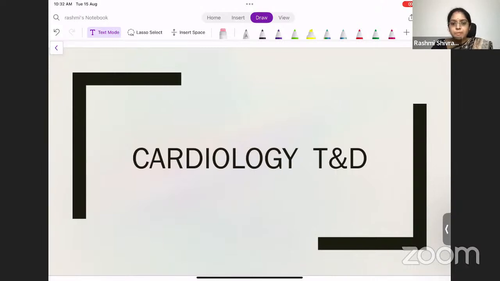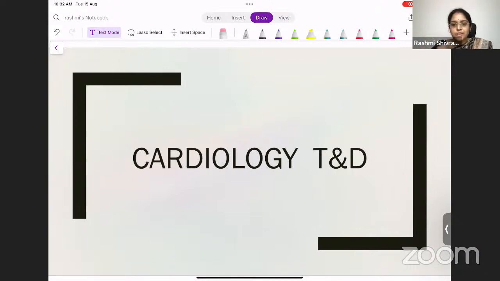So I'm very happy to be back with the cardiology test and discussion. Like Dr. Raghu mentioned, we've had one more test and discussion earlier. So I have slightly increased the level of the questions so that these are the kind of questions that you can expect, whether it is NEET or in your day-to-day practice, as well as in USMLE or MRCP patterns. The question might seem tough, but how you deduce the answer is most important.